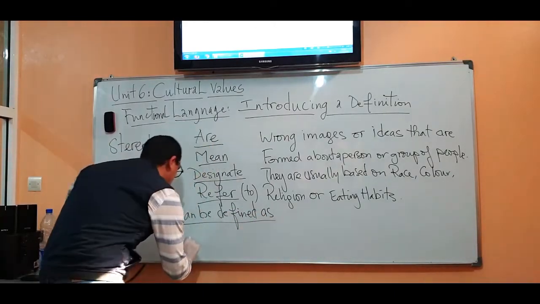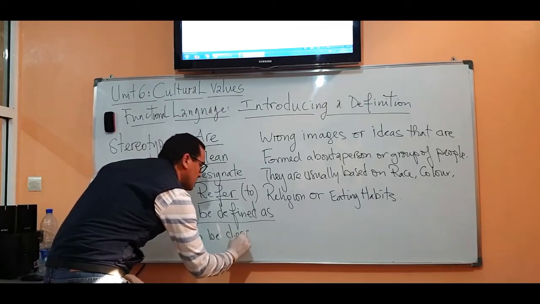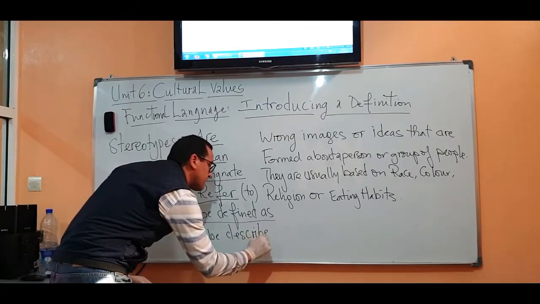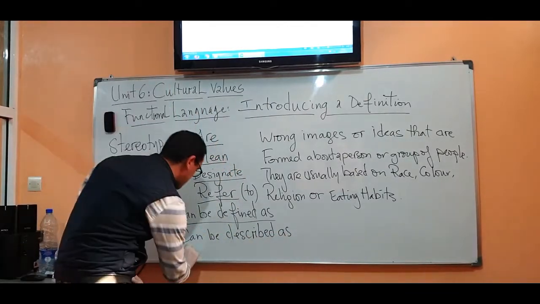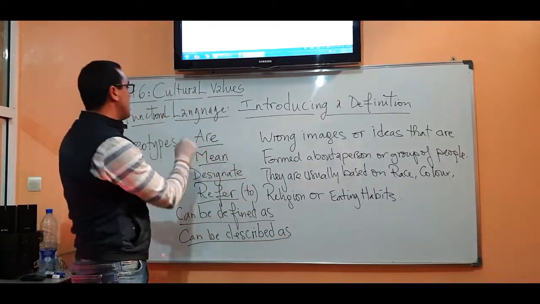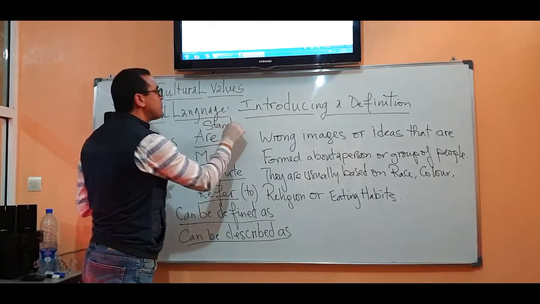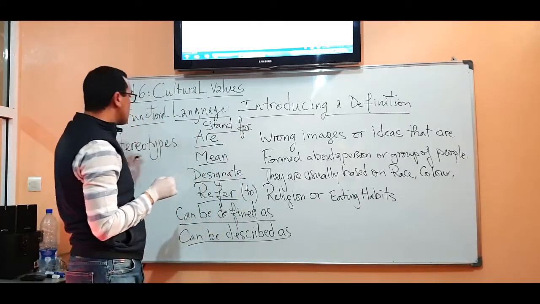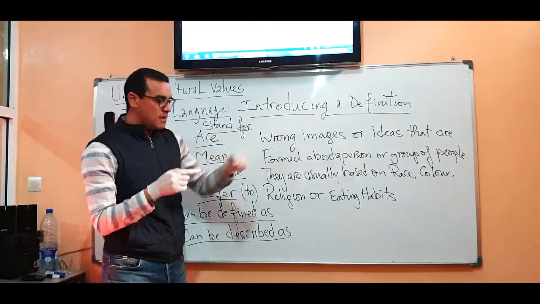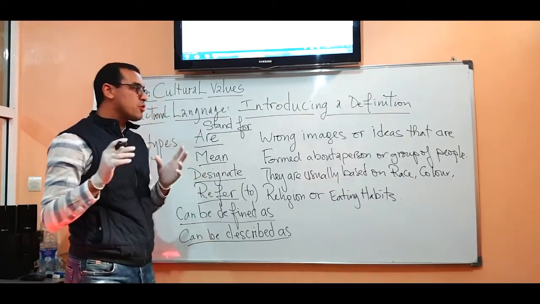We also have can be described as. Okay? We can also have the phrase stand for. Okay? So stereotypes stand for wrong images or ideas that are formed about a person or group of people.